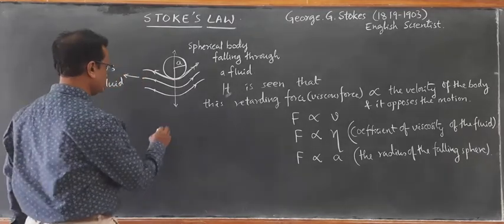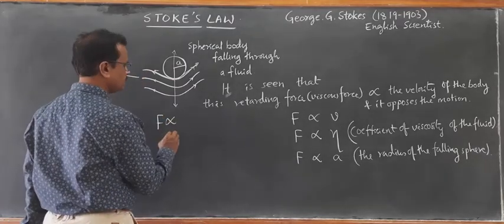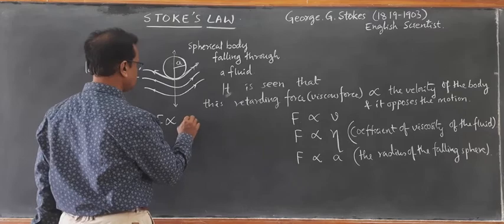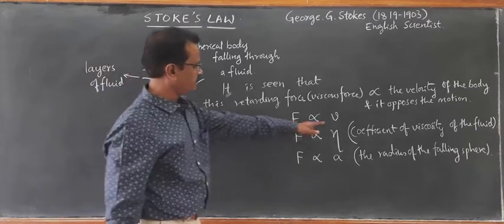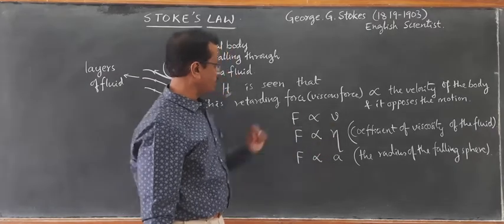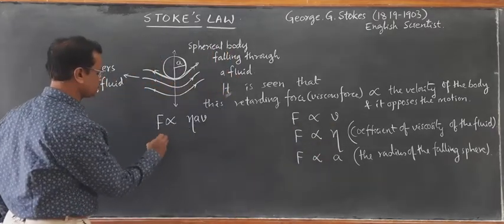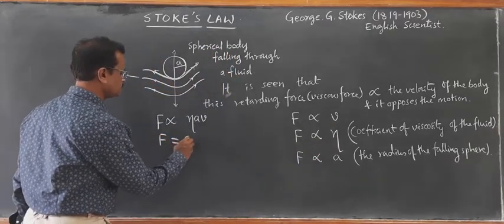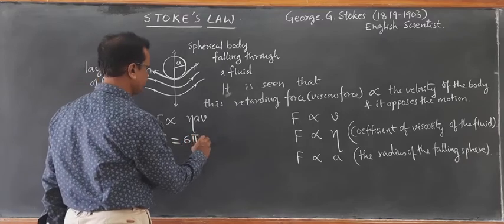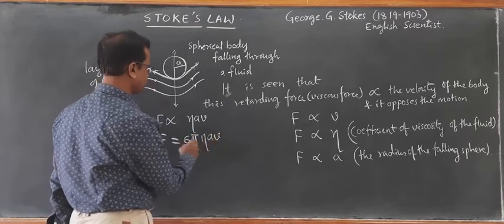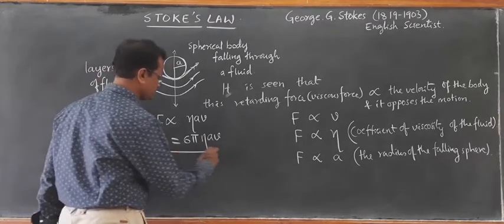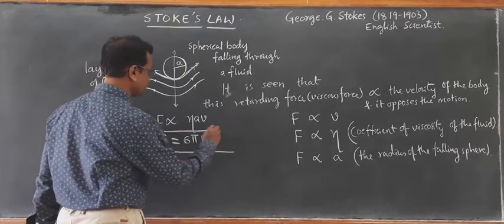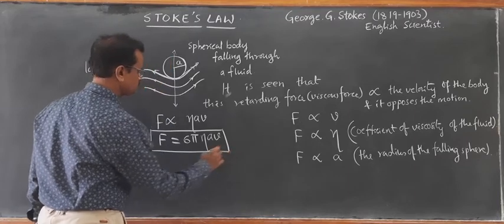So clubbed together, we can write it is directly proportional to the product eta a v, and when the proportionality sign is taken out, it is found to be 6 pi times eta a v, where 6 pi is the constant. So there is no derivation for this equation. This itself is called Stokes' law.